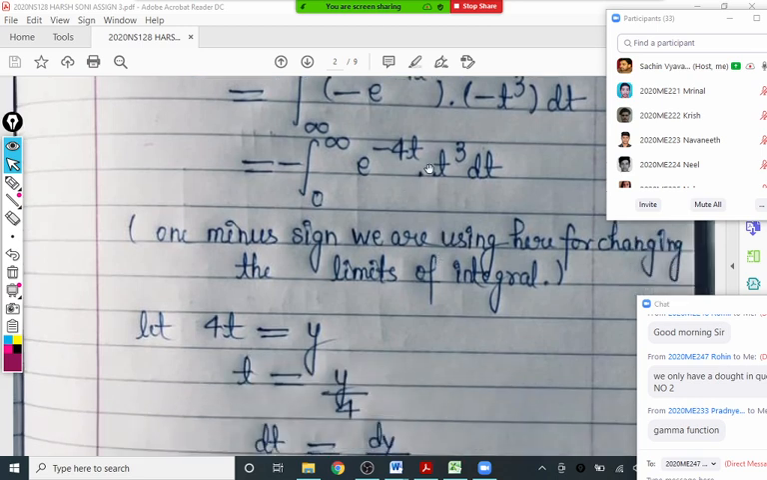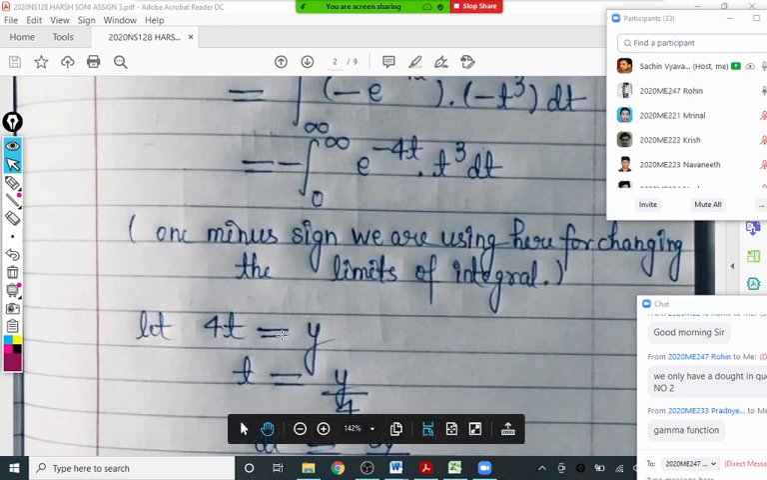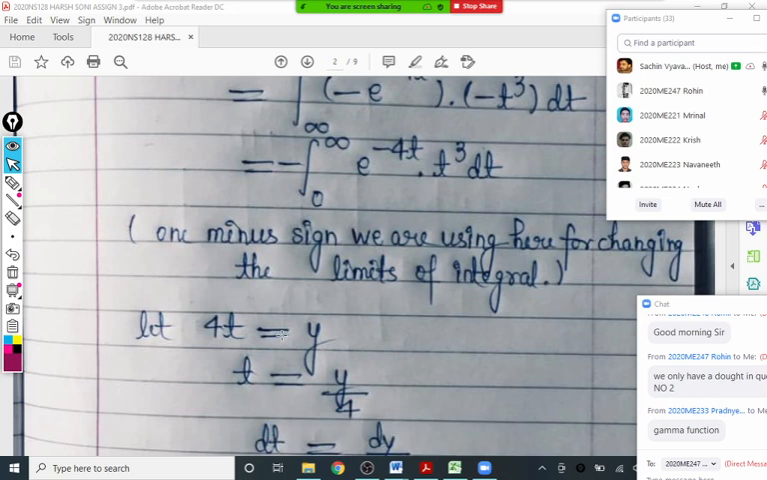Now still it is not in the gamma form, because we require only e raised to minus x there. So 4t is equal to y. Sir, but we can also use the formula n factorial over k raised to power n? Yes, you can use that formula. If you remember the property, direct property we can use: gamma n upon k raised to n. So it is gamma n, that is gamma 4 upon 4 raised to 4.